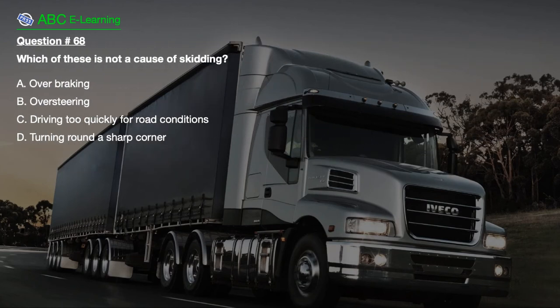Question number 68. Which of these is not a cause of skidding? A. Overbraking. B. Oversteering. C. Driving too quickly for road conditions. D. Turning round a sharp corner.